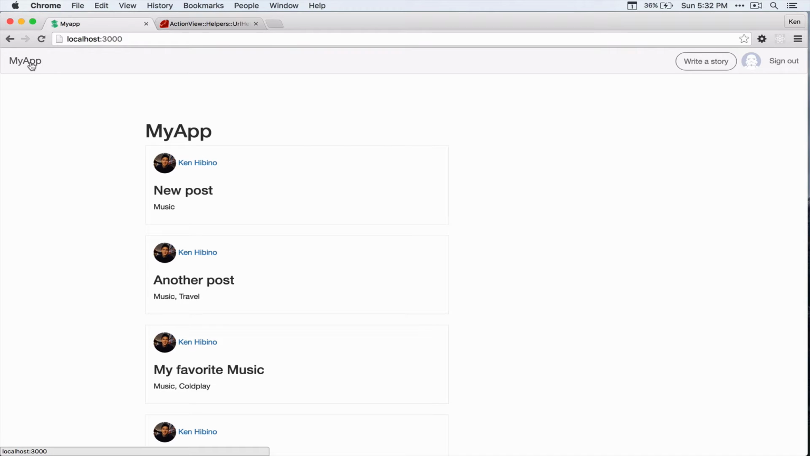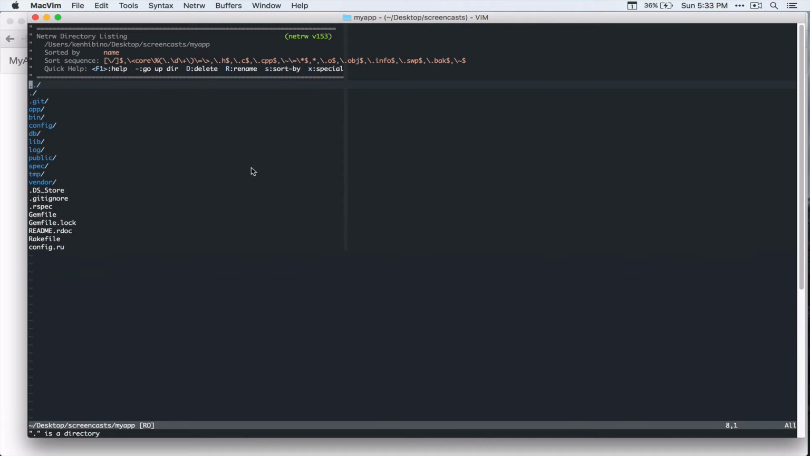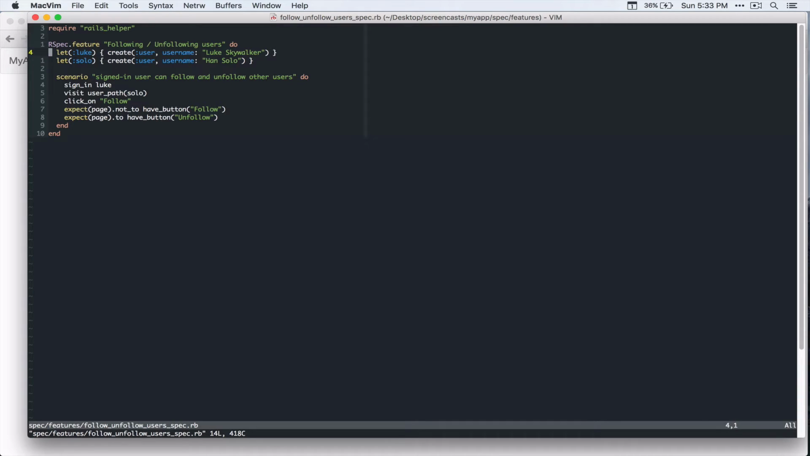Alright, so let's wrap up this follow and unfollow user feature in this video. If you go to other people's profile page, this follow button doesn't work right now. So let's go back to the editor and open up the follow, unfollow spec. You can see we click on the follow button and we expect that to not be on the page, and then we expect the unfollow button to be on the page.